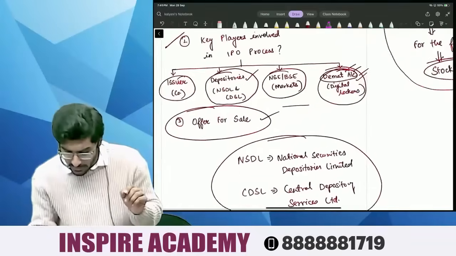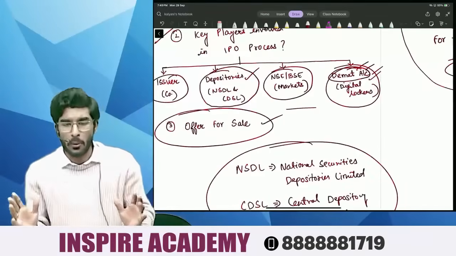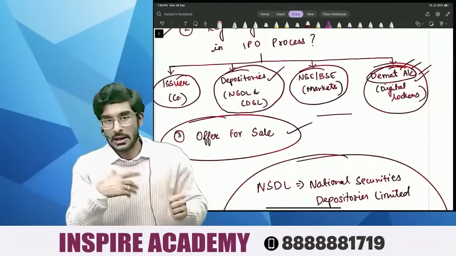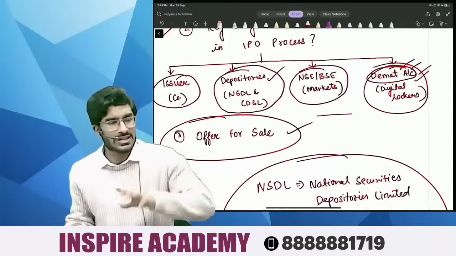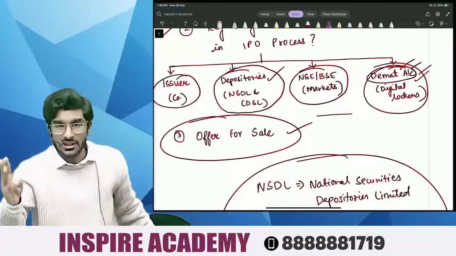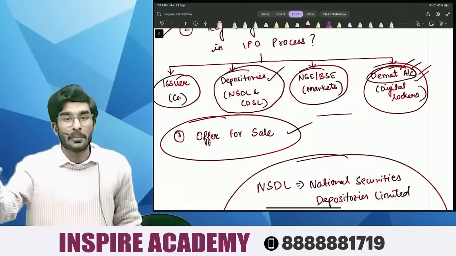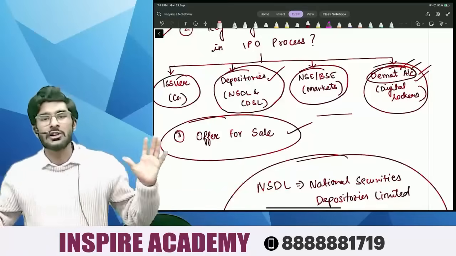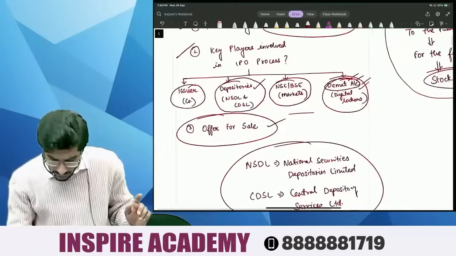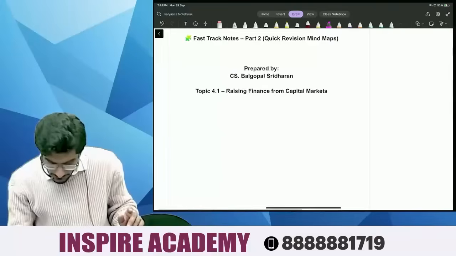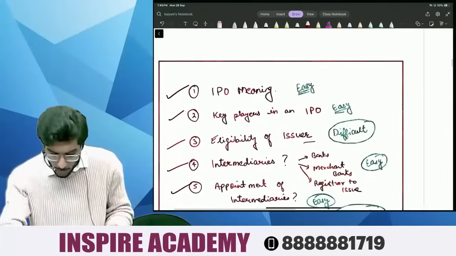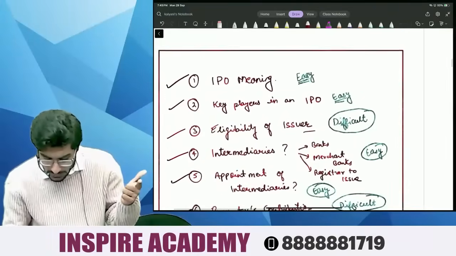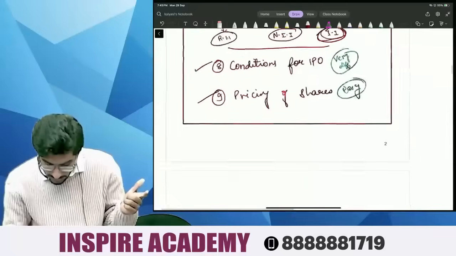And next is, people, key players involved in the IPO process. Number one is issuer, that is a company. Number two is depository, that is CDSL and NSDL. Number three is NSE and BSE, these are the markets. And number four is demat account, that is they act like a digital locker. Very simple. Chalo. Now we are done with the IPO meaning. We are done with the key players in an IPO.